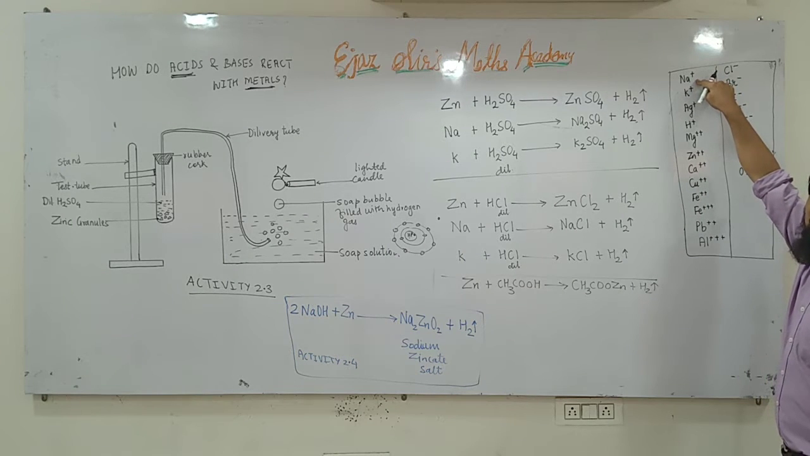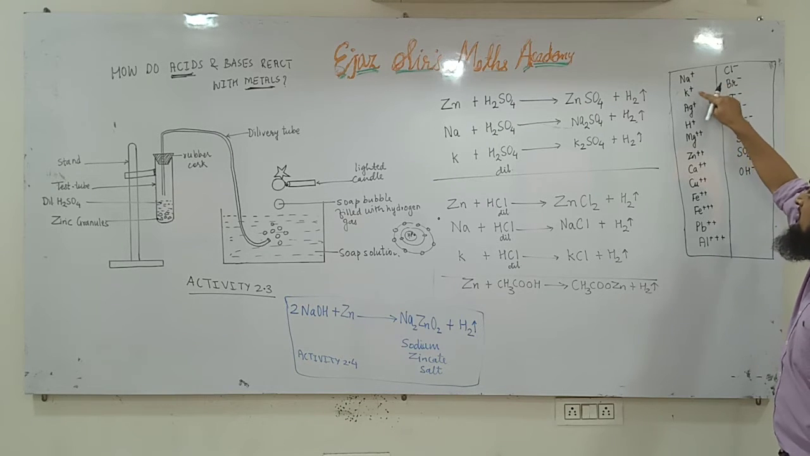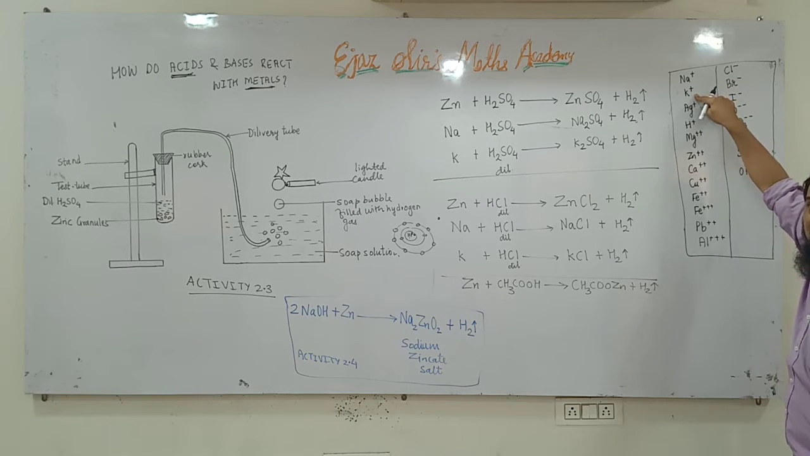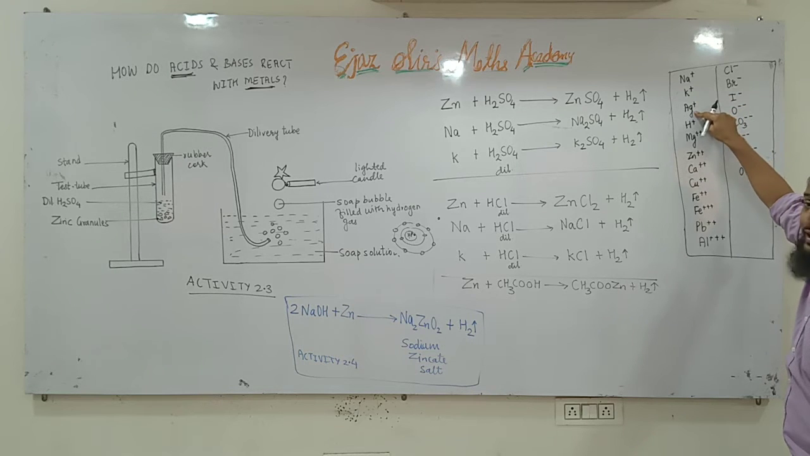Sodium has valency 1. It donates 1 electron. Since it gives 1 electron, it has 1 positive charge. Potassium gives 1 electron, it has 1 positive charge. Silver atom gives 1 electron, that's why it has 1 positive charge. Hydrogen donates 1 electron, it has 1 positive charge.